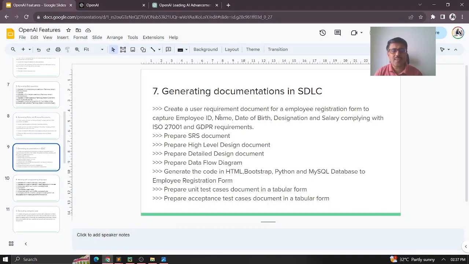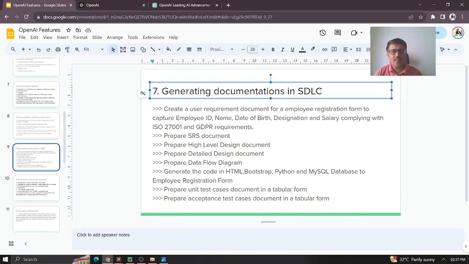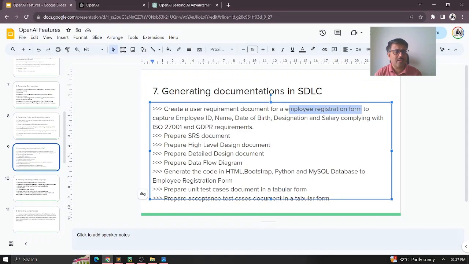So here we'll see an example of the various documentation that we do in the entire software development lifecycle. We start with a simple requirement, for example, an employee registration form. That's what you want to develop, which will capture the employee ID, name, date of birth, designation, and salary, and which in turn needs to comply with ISO 27001 and the GDPR requirements.